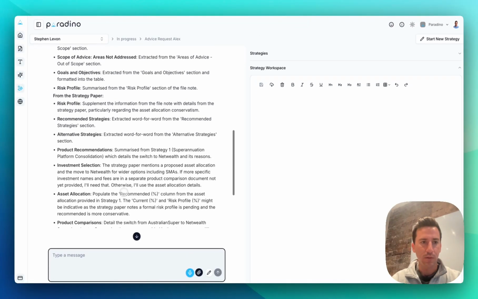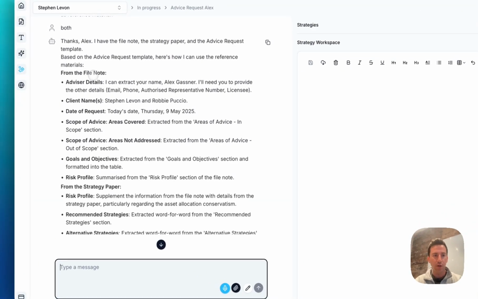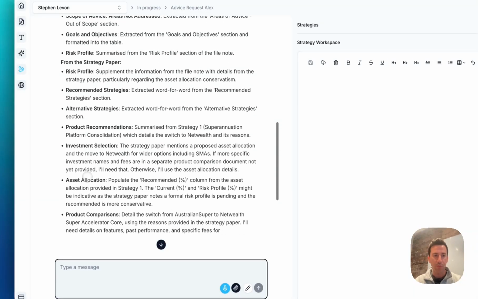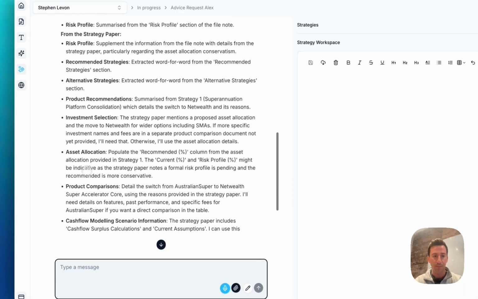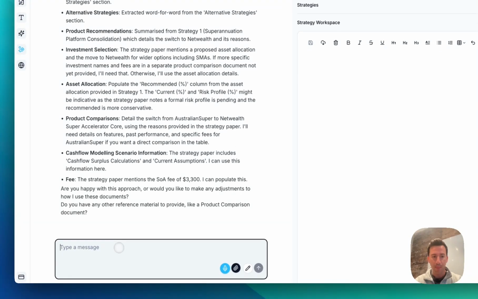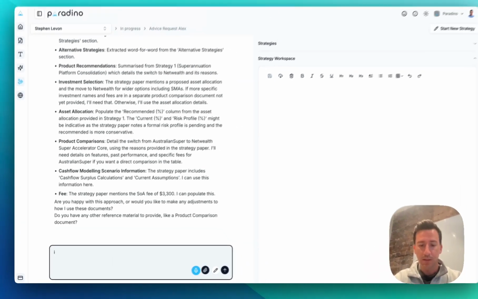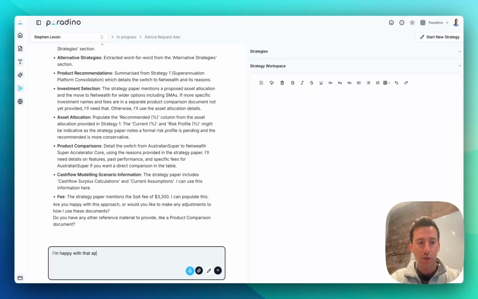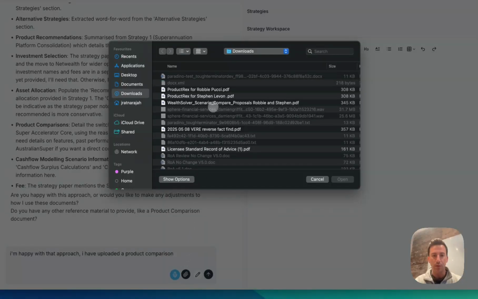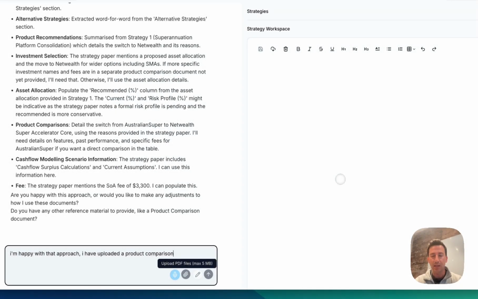Okay, excellent. So what Athena does here says, from the file note, here's how I can populate the advice request template with this information. And from the strategy paper, I'm going to populate these areas. Are you happy with that? And is there anything else you want to provide? I'm happy with that approach. I have uploaded a product comparison. This time, we're going to attach a Wealth Solver report. Again, in a PDF document.